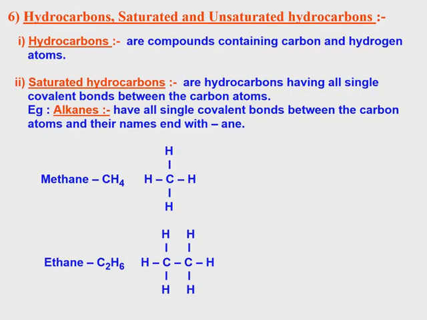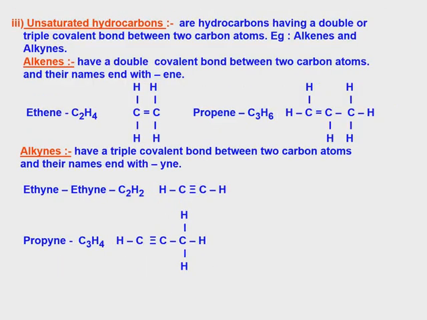First one, alkane. Here the name ends with ane because carbon contains single bonds. Carbon-carbon double bond, so the name ends with ene. Carbon-carbon triple bond, so the name ends with yne. So alkane, alkene, alkyne.